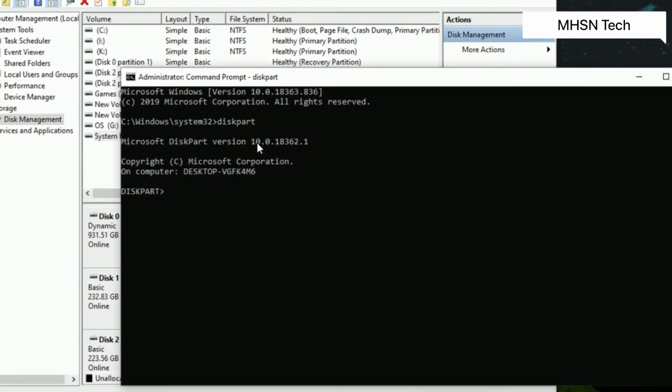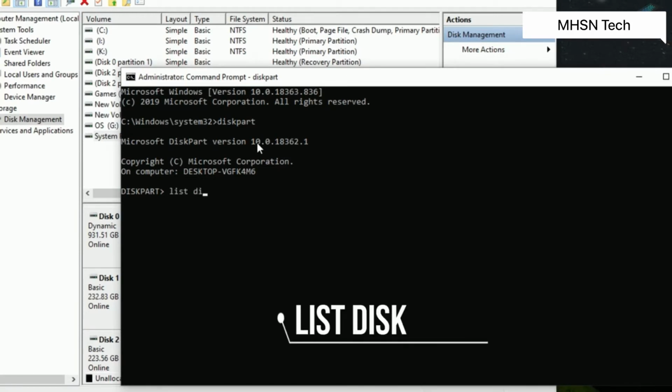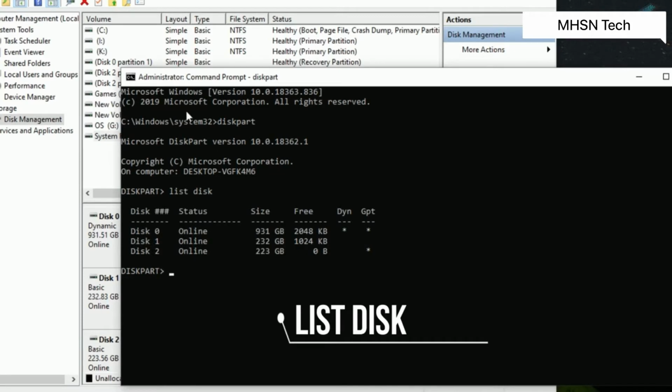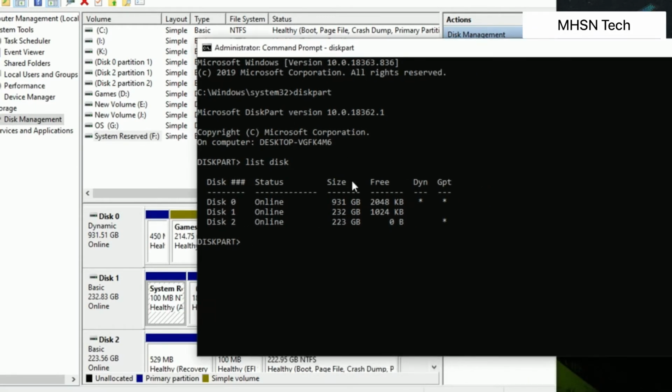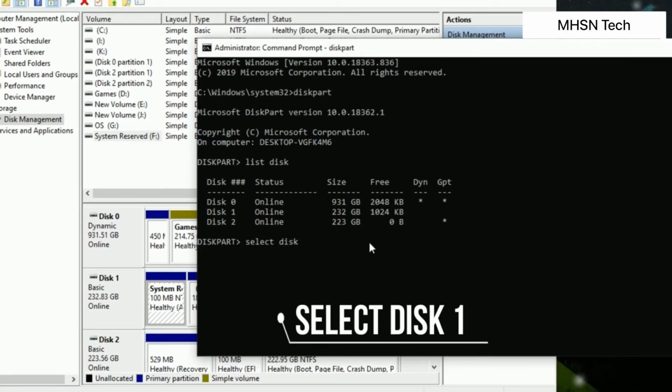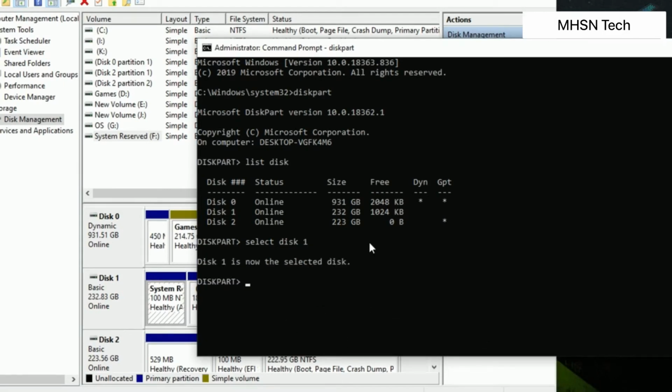So the first command is list disk, and after that you can see your hard drives showing over there, like disk 0, disk 1 and disk 2. In this case I will select disk 1, which I am going to format and delete. So I need to type over there select disk 1, and after that press enter. Now as you can see, it's showing that disk 1 is selected right now.